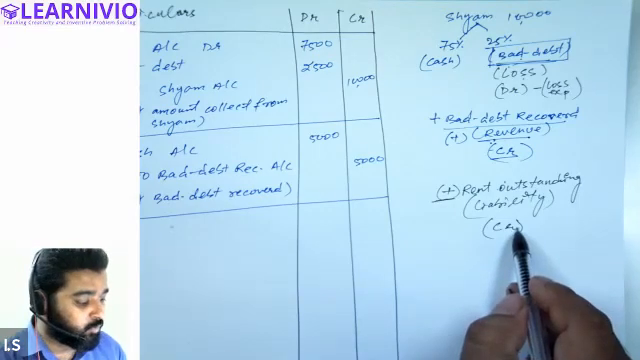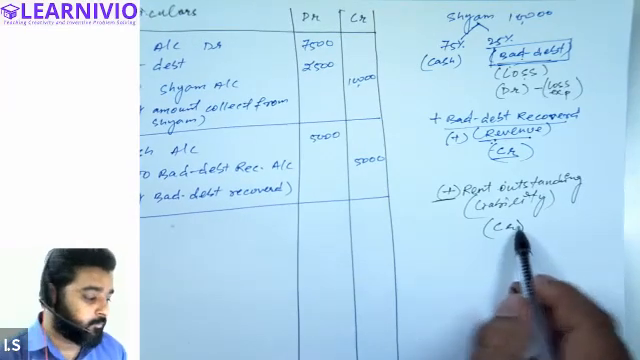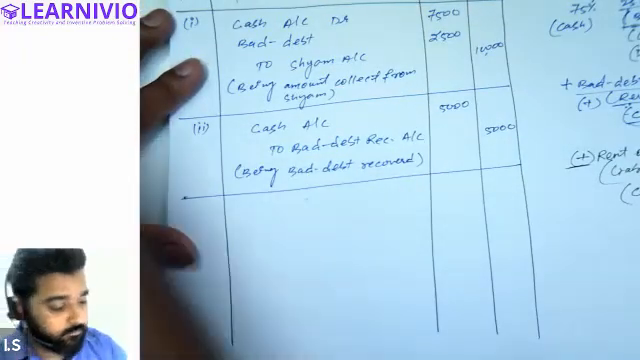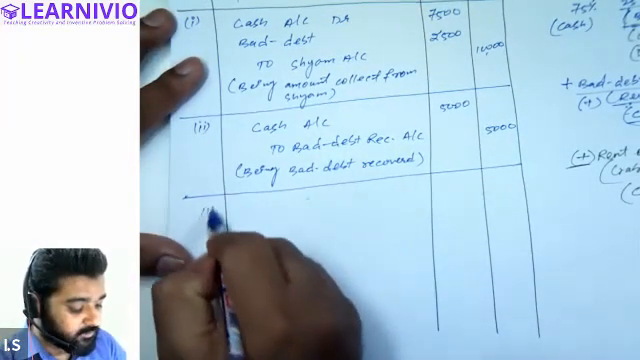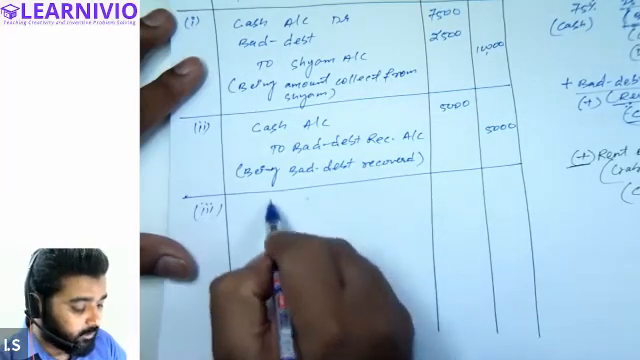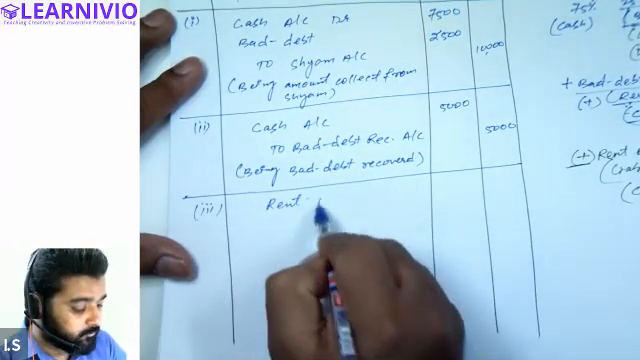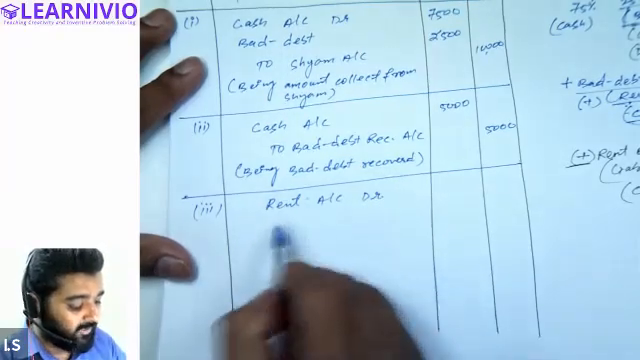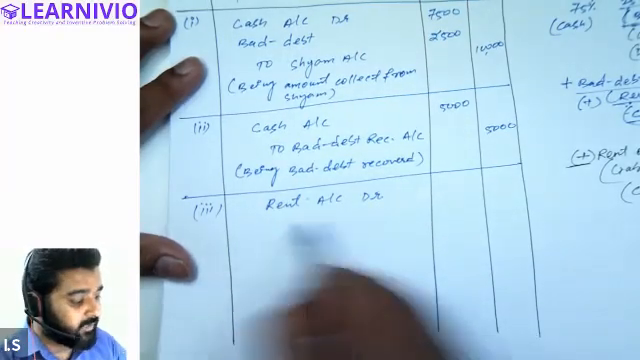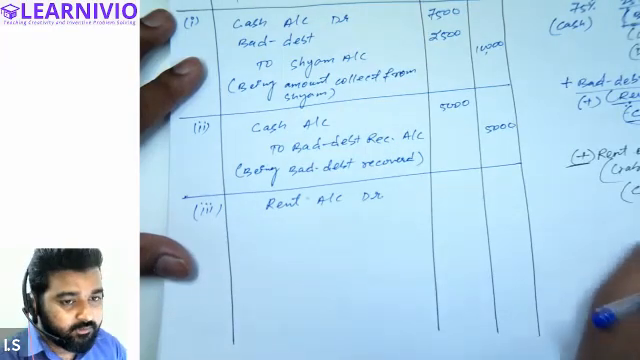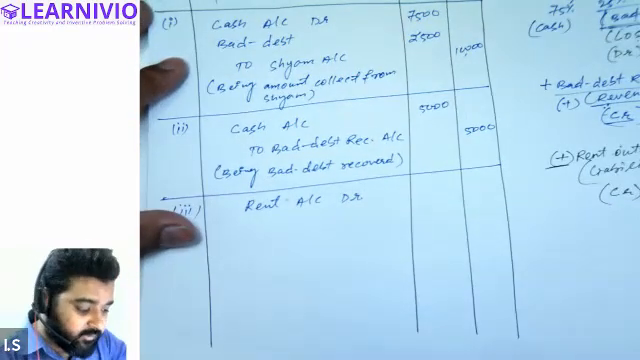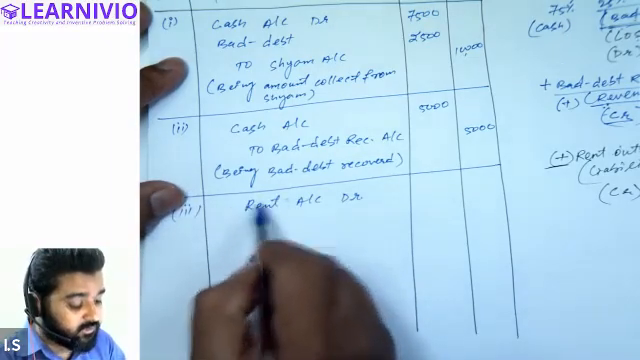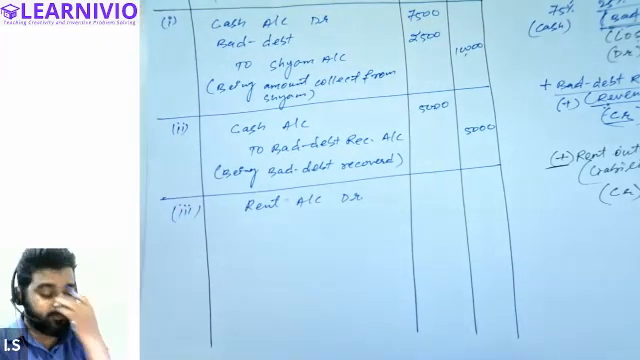The point arises what we will debit this time. Rent will be debited. So the transaction, we will generalize this transaction like this. Rent account debit. Rent is reducing and it is becoming a liability. So expenses, whenever there is an increase in the value of expense, that should be debited.